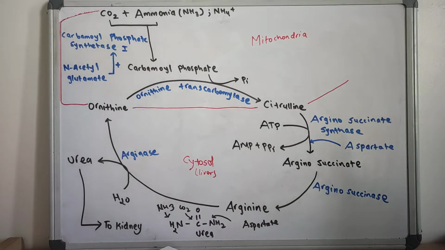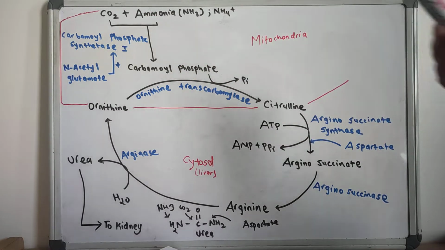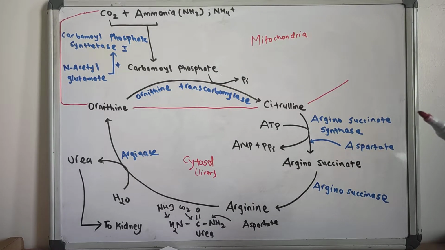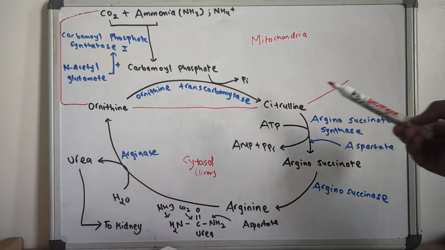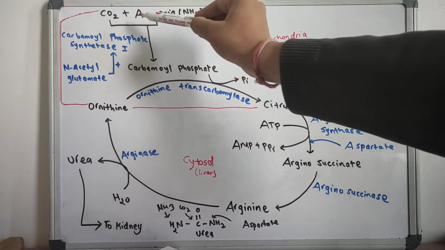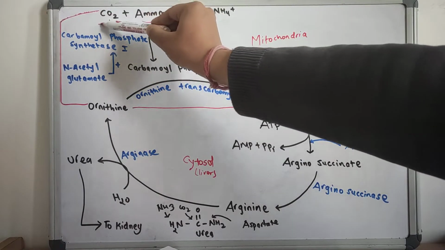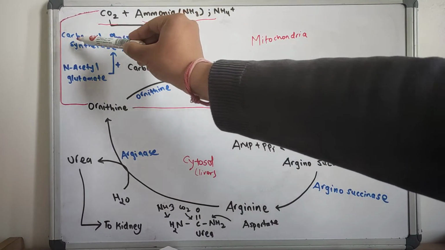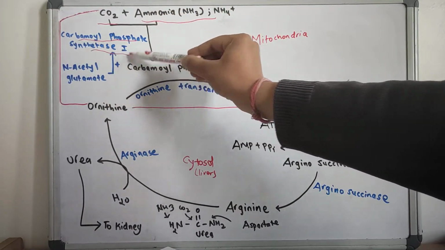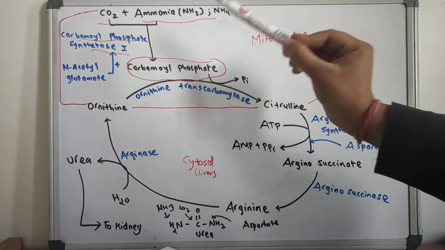So the first reaction, carbamoyl phosphate synthesis, and ornithine transcarbamylase, these two enzymes are mitochondrial enzymes. So this conversion of ammonia to carbamoyl phosphate and conversion of ornithine to citrulline occurs in the mitochondria. So the ammonia combines with carbon dioxide, and with the help of the enzyme carbamoyl phosphate synthetase 1, carbamoyl phosphate is formed.